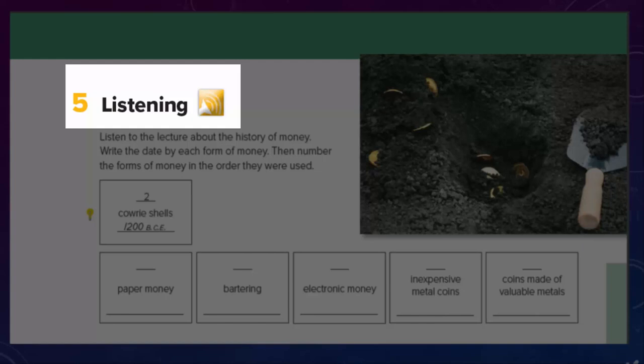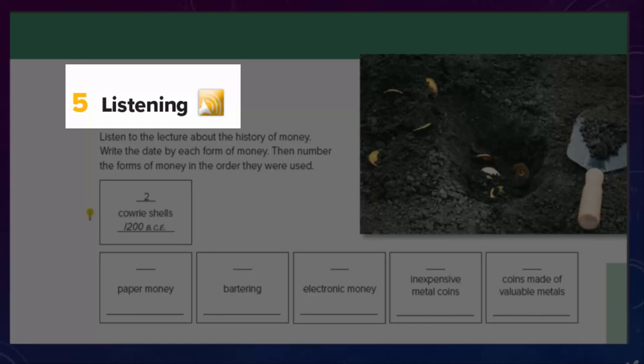To solve this problem, the first kind of money came about around 1200 BCE in China, where people would use special shells called cowrie shells to purchase goods. These shells were the most widely and longest used form of money in history. In some parts of Africa, these shells were used until the middle of the 1900s.